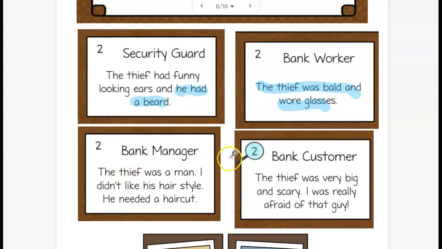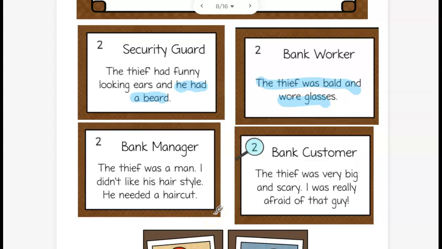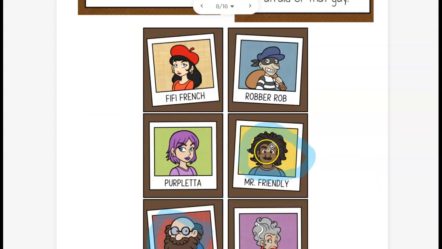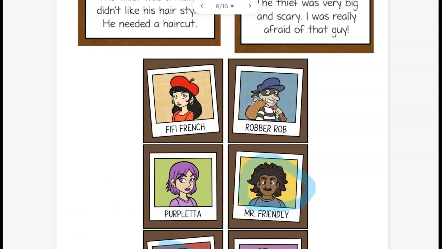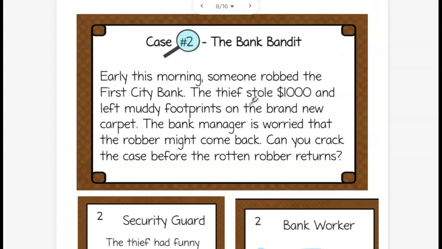In the next two eyewitnesses, I want you to highlight the facts that you could use to find the culprit. Once you find the culprit, I want you to circle it or put a star next to them so we can keep finding culprits in our city. We have a couple more cases that we'll be cracking in our next lessons.